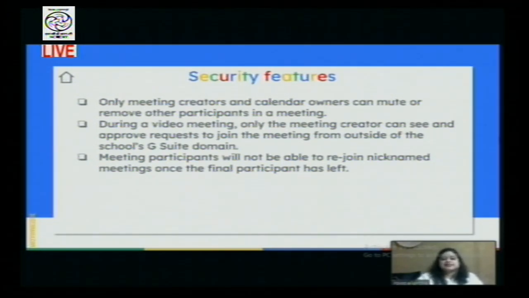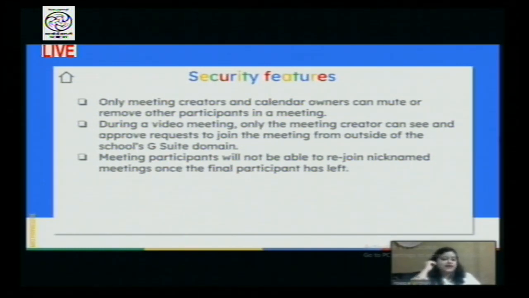So that kind of a right is only in the hands of the teacher. So this is a very, very important security feature that Google Meet has given us, that helps us conduct our classes in a safe environment wherein we don't have any outsider who can enter. And if at all somebody is trying to enter, then that is only with the permission of the teacher.